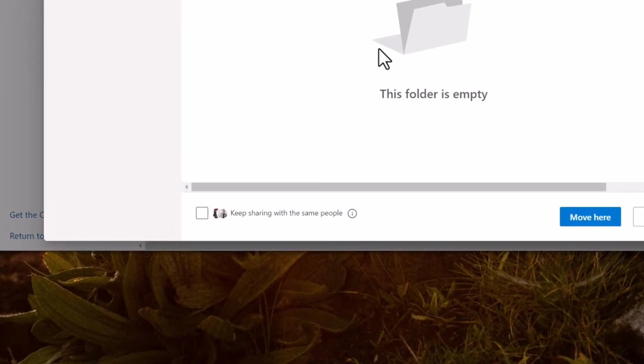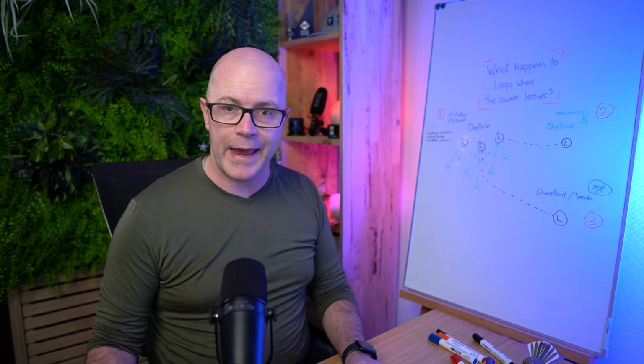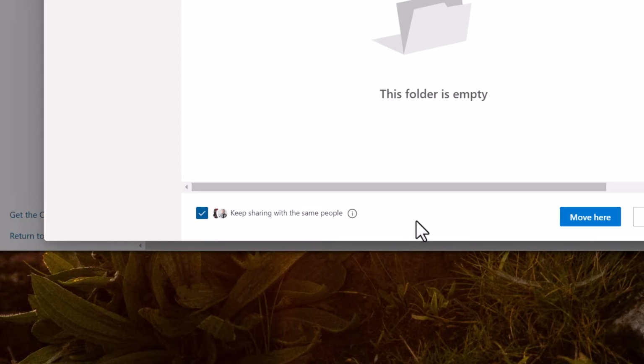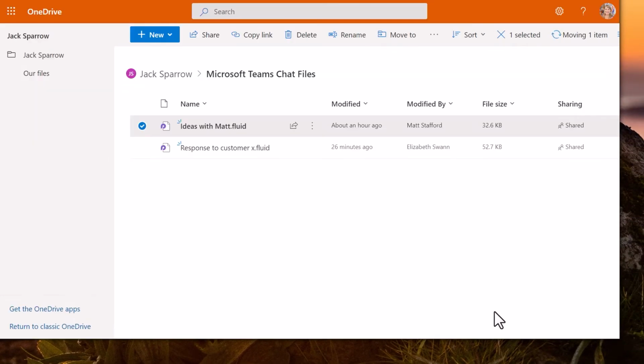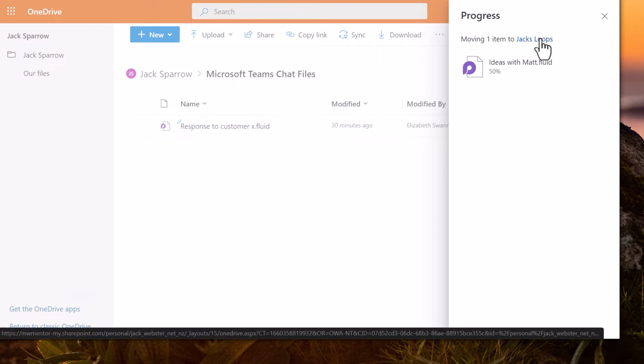And here's something that I'm testing as part of this. It's this feature down here: do I want to keep sharing with the same people that have access to this loop? So this is the loop which was just shared between Jack and Matt. And yes, I still want Matt to be able to go in and contribute to this loop and still access those ideas for that project. So I'm going to move that loop into Laura's OneDrive. Here we go, it's moving. Moved successfully.